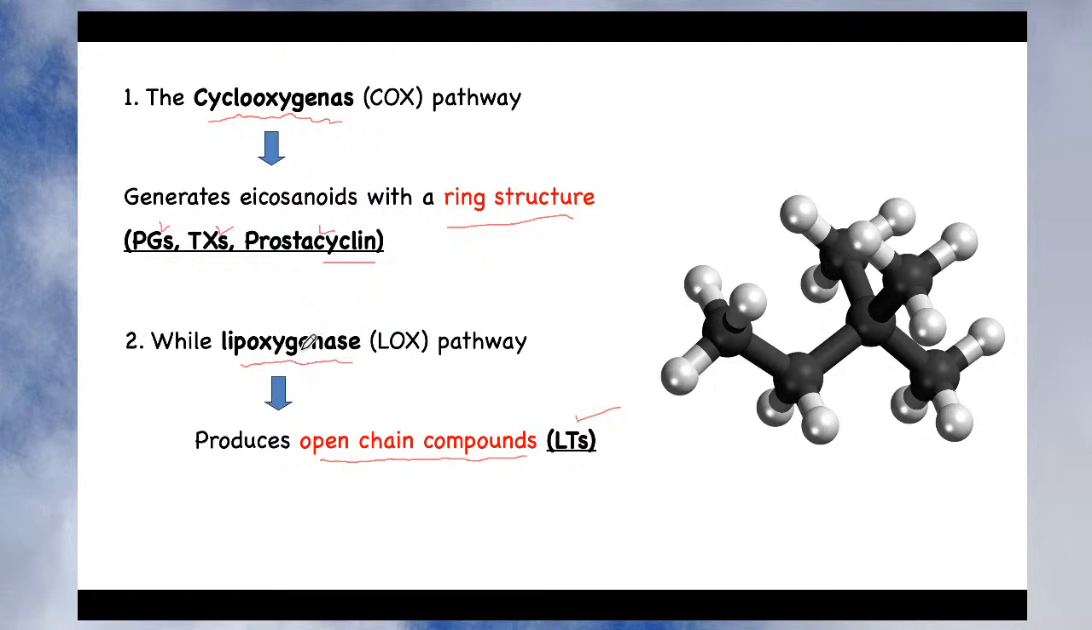Okay, so to summarize, cyclooxygenase generates eicosanoids with the ring structure, for example prostaglandin, thromboxane and prostacyclin, while the lipooxygenase pathway produces the open chain compound, and the only eicosanoid with an open chain compound is the leukotrienes. So this is all about the synthesis of eicosanoids.